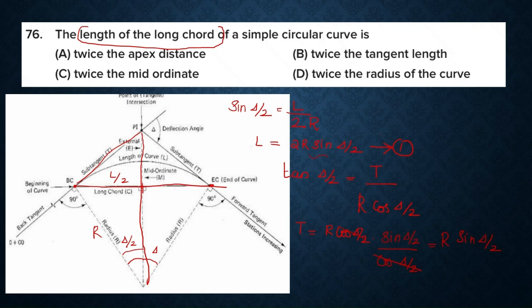So here R sine delta by 2 is there, right? So we can substitute the value of T in equation 1: length of long chord is equal to 2 times, in terms of R sine delta by 2 we can write T, that is, length of long chord is equal to twice the tangent length T. So option D is the answer.